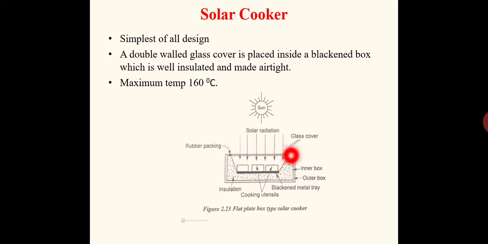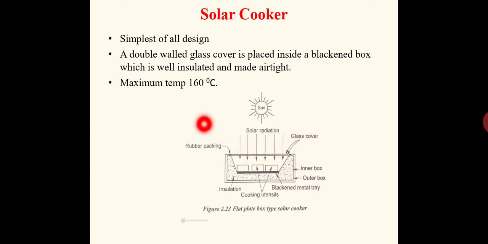So over the top we will have a two layered glass cover which is transparent for the solar radiation. Once the solar radiation reaches into the space, it will be reflected back, but that radiation will not go out due to the wavelength difference. Okay, so that I have already explained.